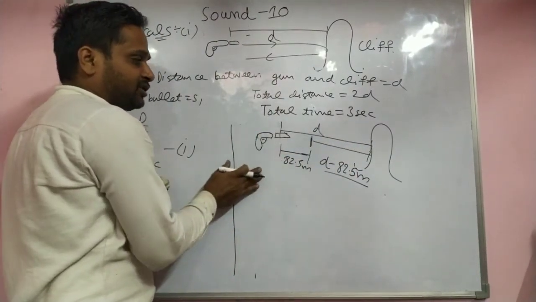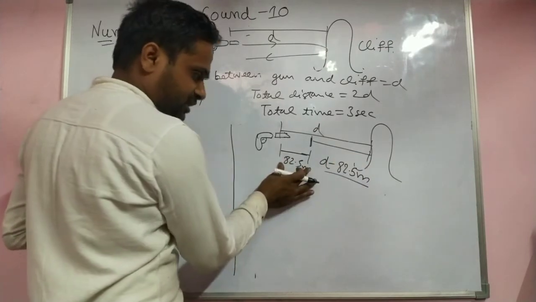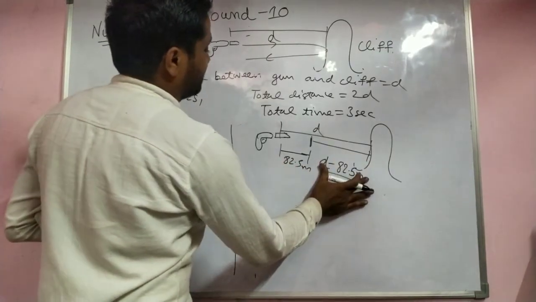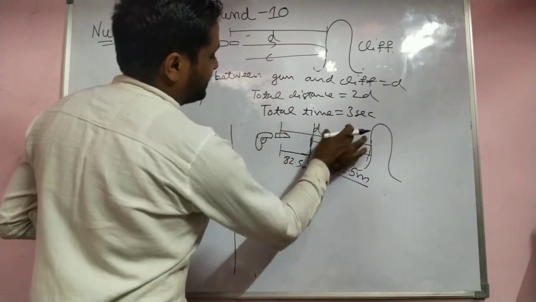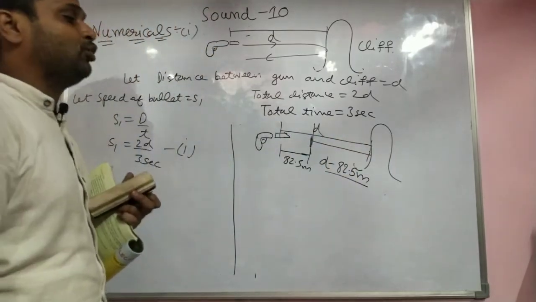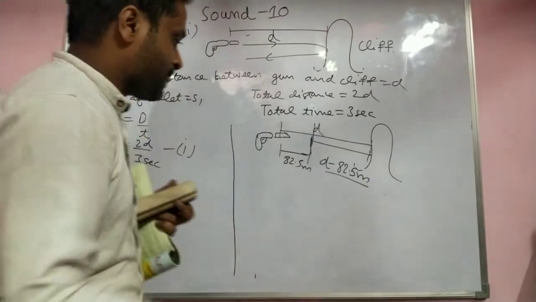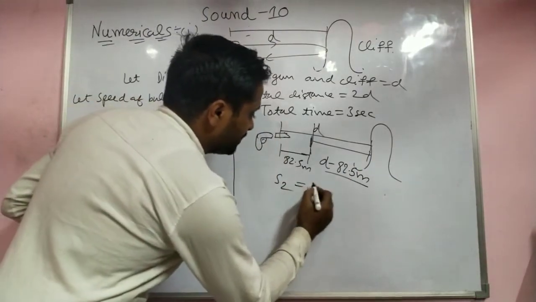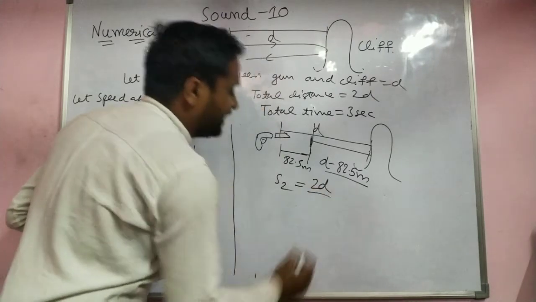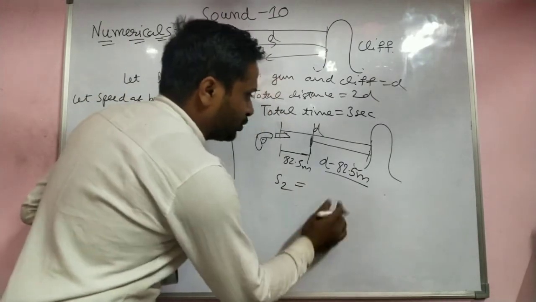When the person moves toward the cliff, the distance between the cliff and the person is D minus 82.5 meters. Let the speed be S2. The distance is not 2D here.